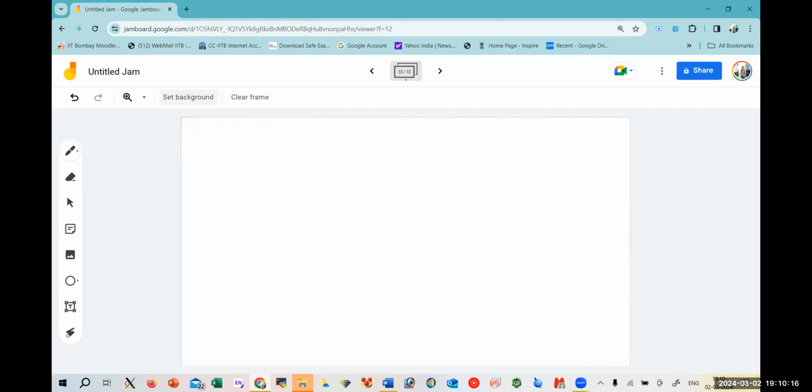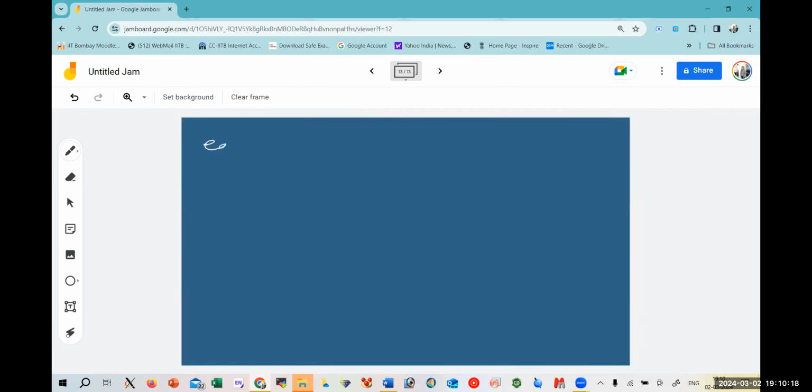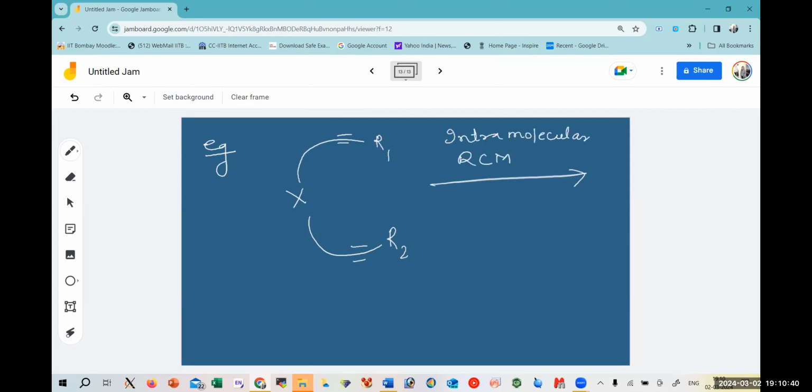For example, we have any group which is combined with these two groups. So this could be any chain, and this is an intramolecular ring closing metathesis. And here the catalyst that we are using is a tungsten based catalyst, which is your metal carbene. So this is metal carbene.